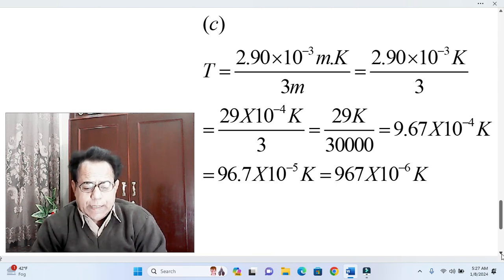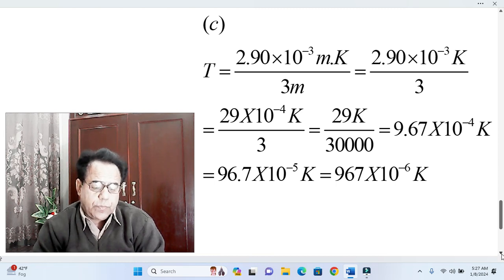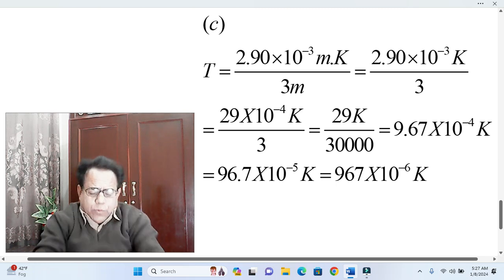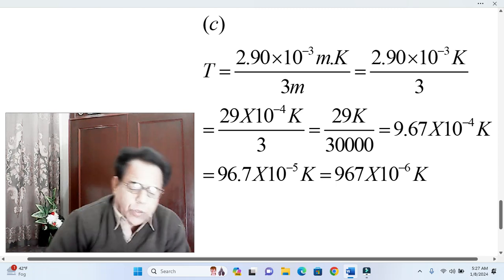This alternatively becomes equal to 9.67 into 10 raised to the power minus 4. Actually, dear students, we have divided 29 by 3. Okay, we know that if 27 is divided by 3, we get 9. But here in place of 27, the figure is 29.